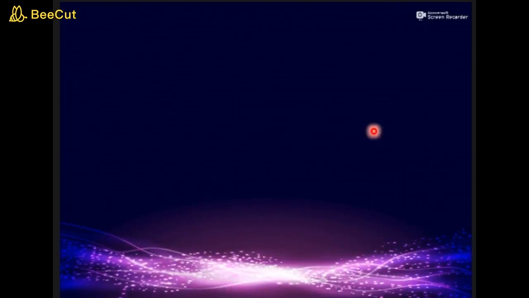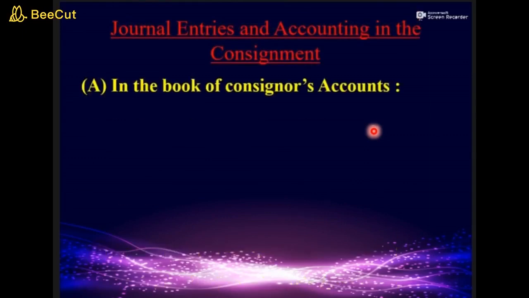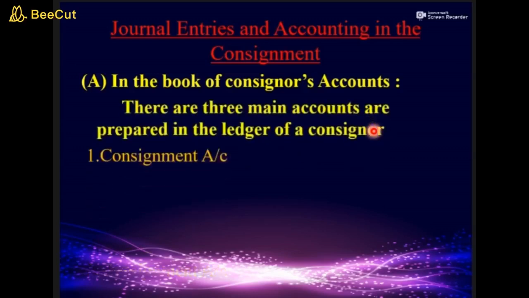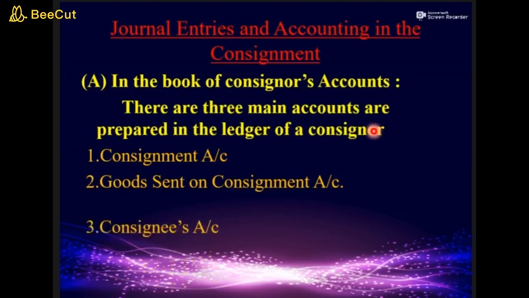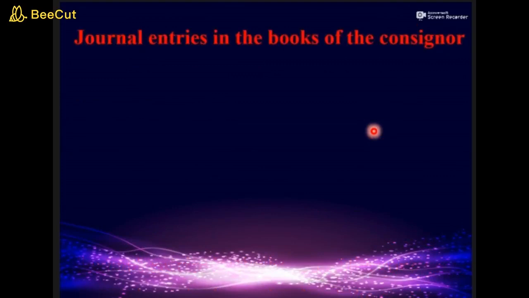Let us understand some journal entries and what accounts are prepared. Books of consignor first. In the books of consignor, three main accounts we are going to prepare. They are consignment account, goods sent on consignment account, and the last one, consignee account. Now, just understand some of the journal entries with some transactions.